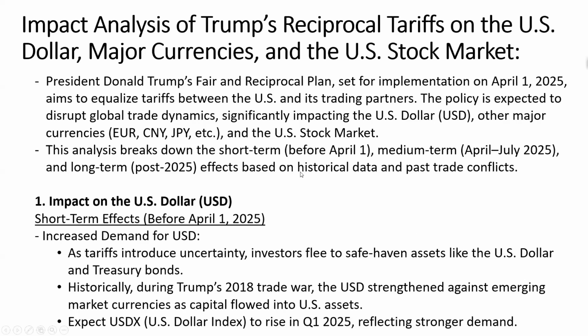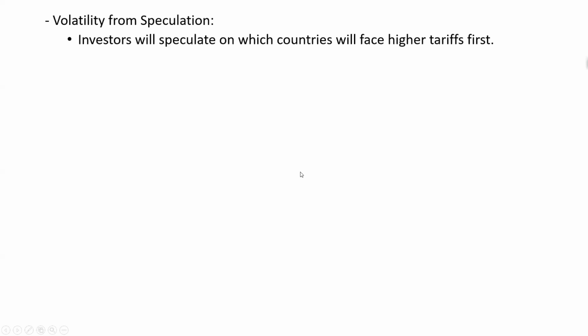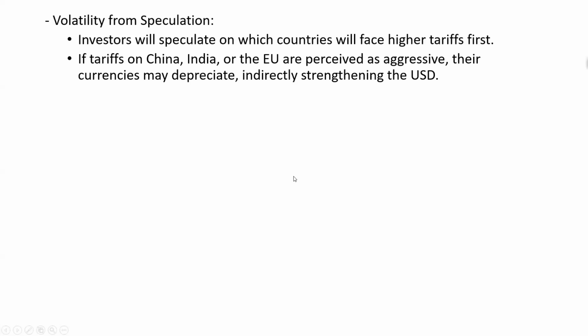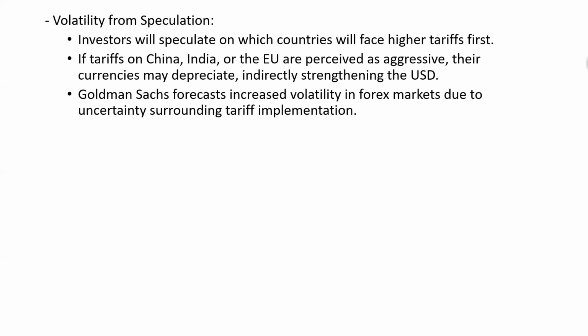Now, next is the volatility from speculation. Investors will speculate on which countries will face higher tariffs first. If tariffs on China, India, or the European Union are perceived as aggressive, their currencies may depreciate, indirectly strengthening the US dollar. Goldman Sachs forecasts increased volatility in Forex markets due to uncertainty surrounding tariff implementations.